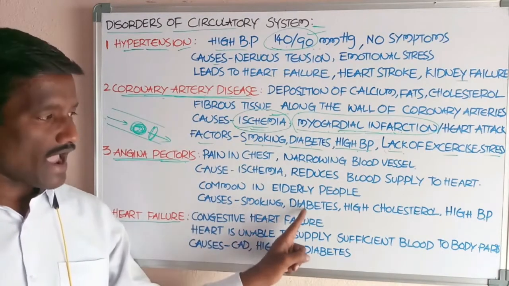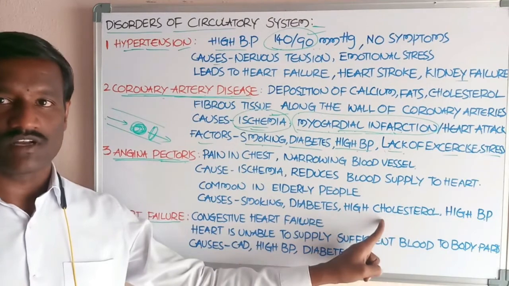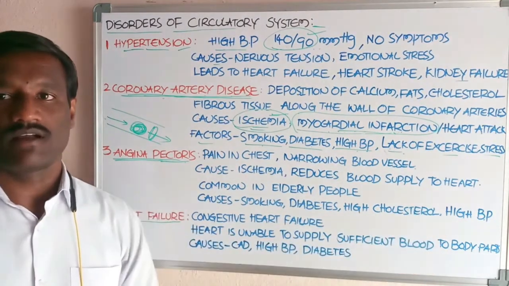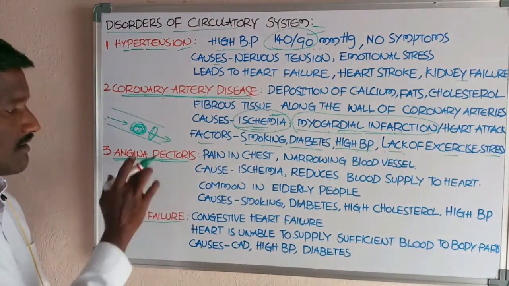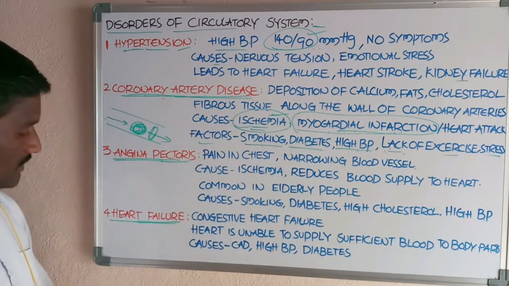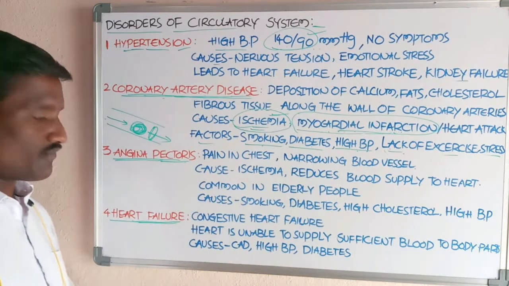And the causes for angina pectoris are smoking and diabetes, high cholesterol present in the blood, and high blood pressure, hypertension. These are the causes. And another, the fourth one, is heart failure.